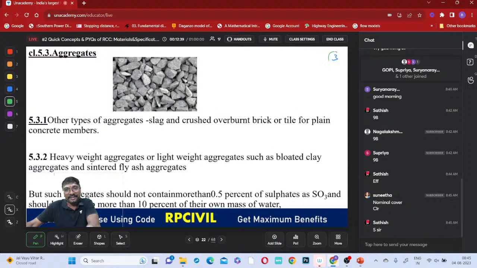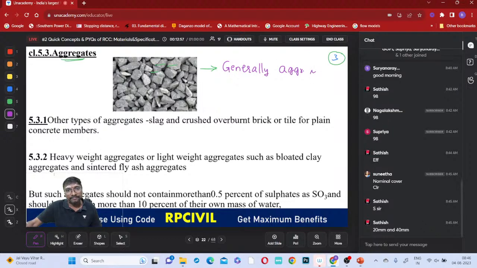Now, here, if you observe these aggregates, generally what aggregates do we have to take? This type of aggregates only we have to take. So in general, that aggregate will be made up of which material? Which material am I asking? Granite, right? This granite material we have to use, or not?